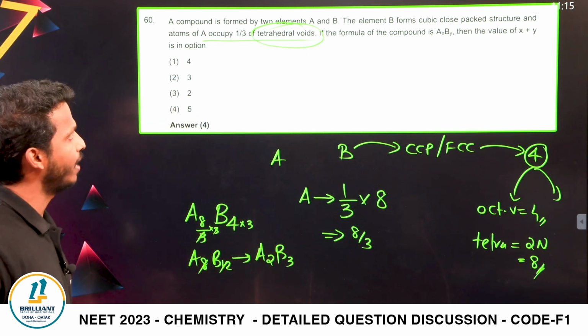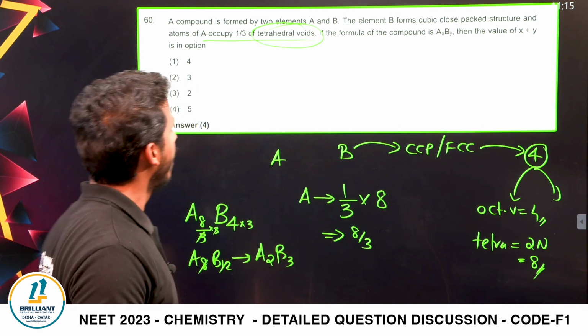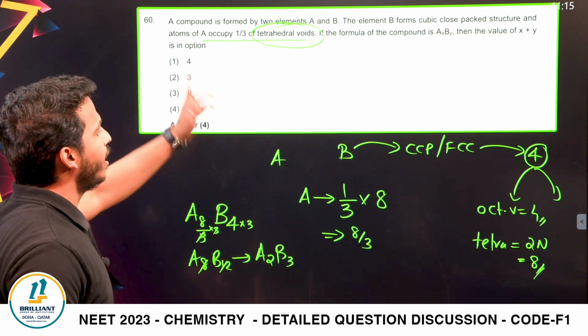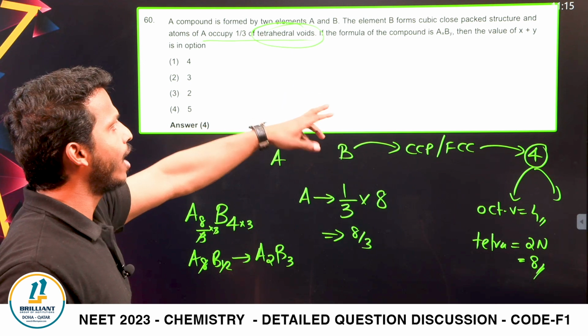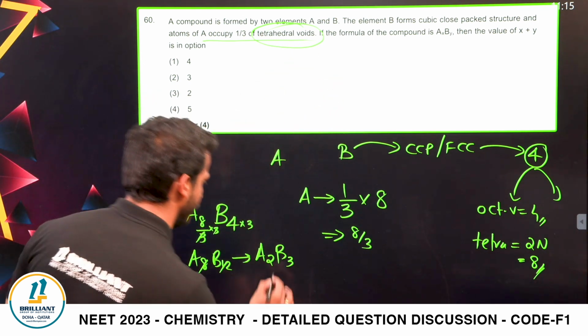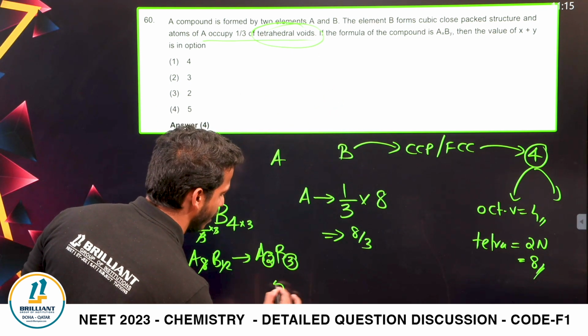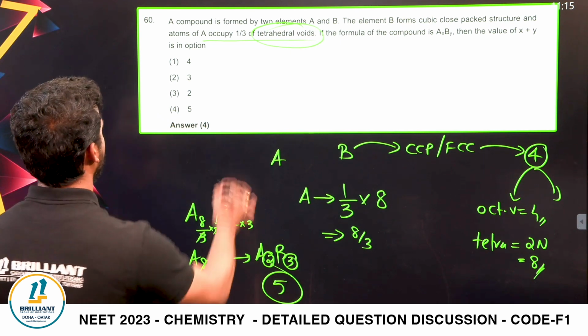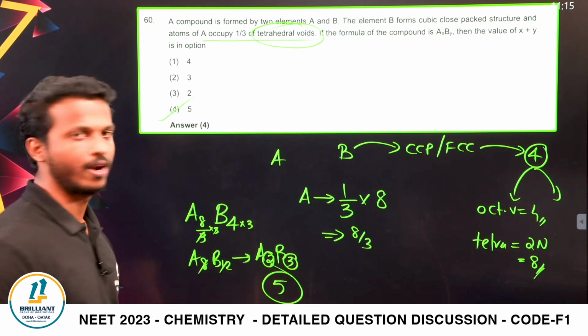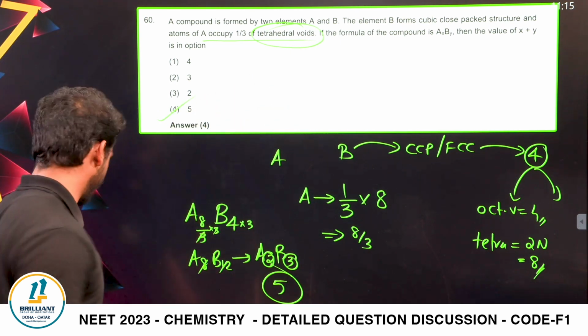But what is the question? They're not asking the formula of the compound, right? If the formula of the compound is AX BY, then the value of X plus Y is, what is X plus Y? 2 plus 3, that's equal to 5. The answer is option number 4. So from the chapter solid state again.